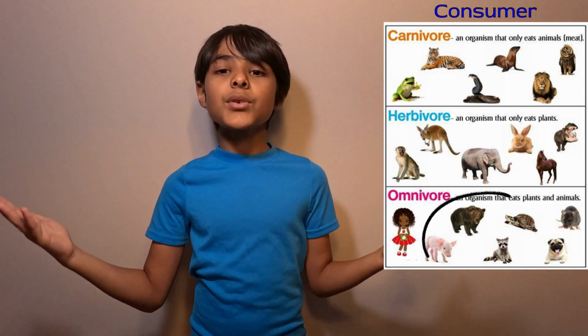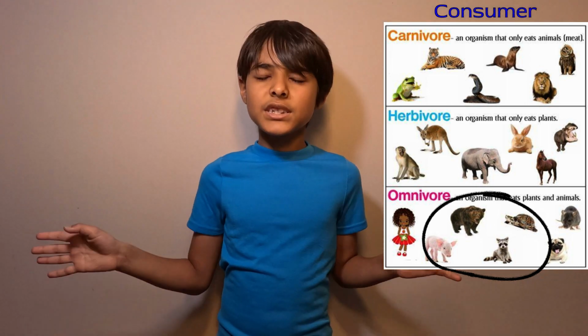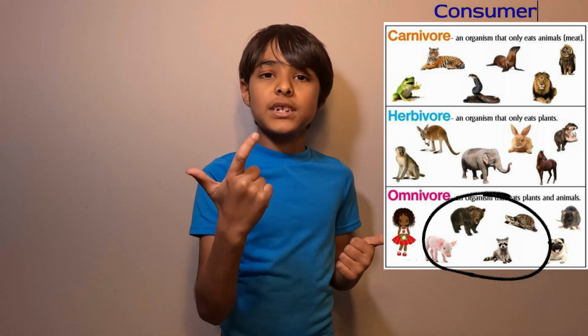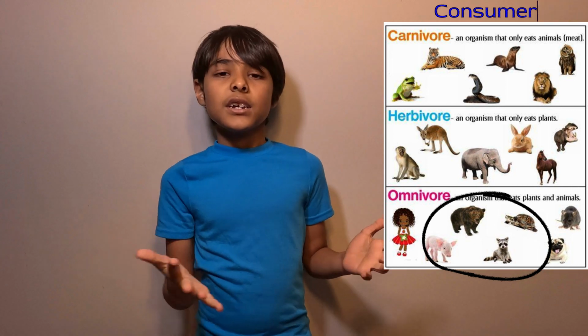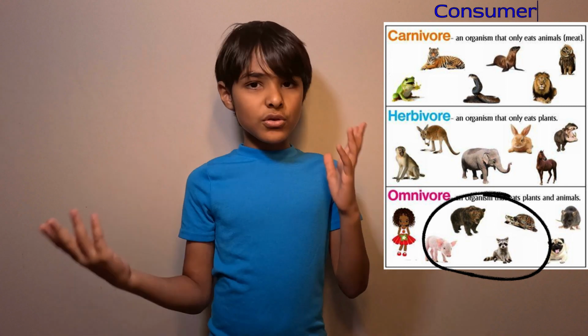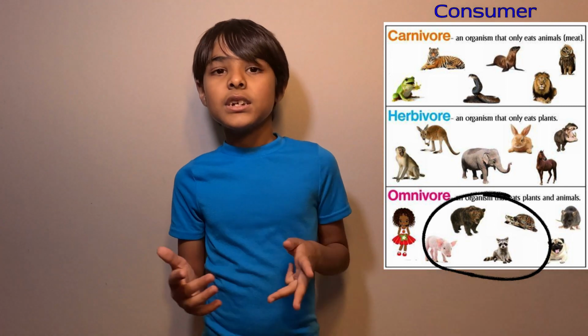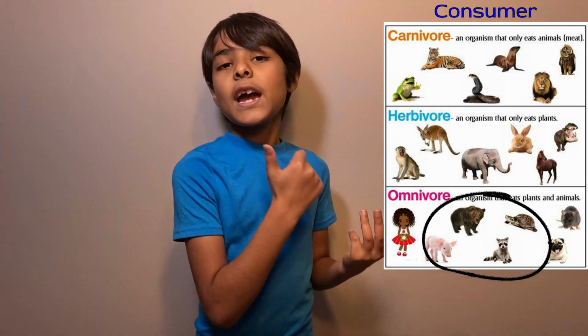Next, we have omnivores. These eat the plants. They eat trees, plants, and grass. They eat them some, but they also eat other animals such as carnivores and herbivores.